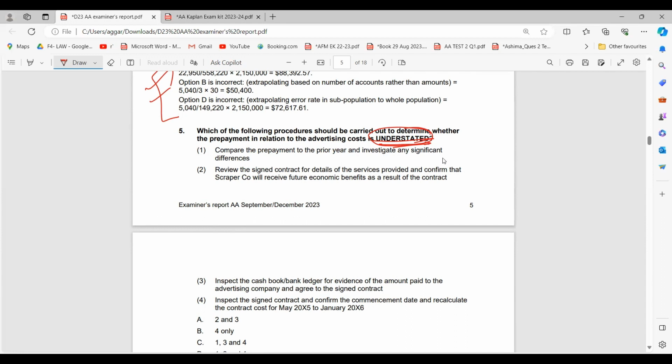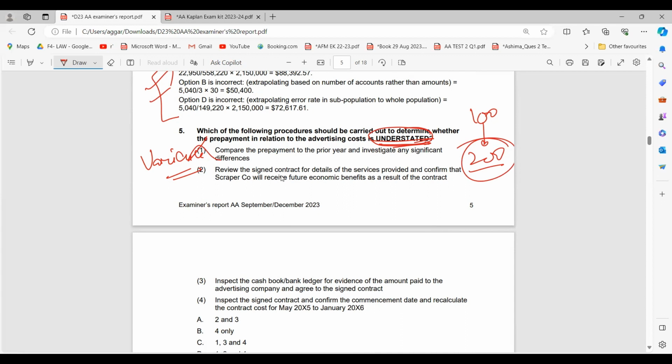So here, how can we gauge that the payment is understated? We can only see a difference. We can only see a variance over here that, okay, it was 100 before, now it is 200. This is all we can gauge, right? But here, we cannot see if this is understated or overstated, right? So the first is not the answer.